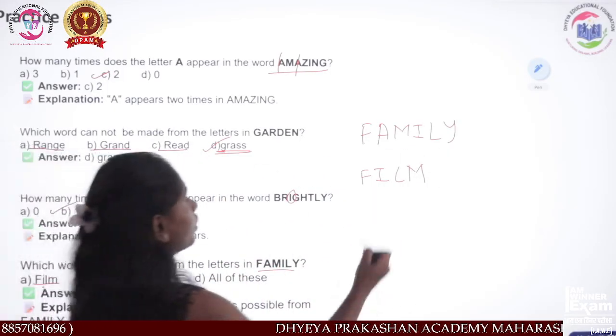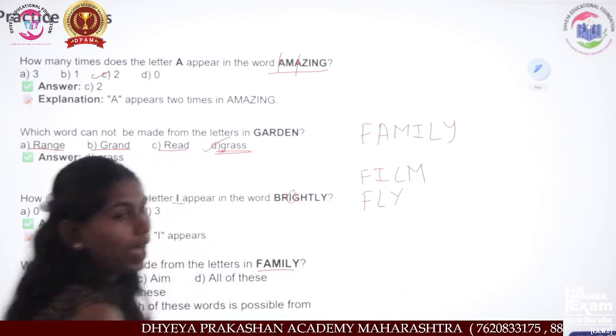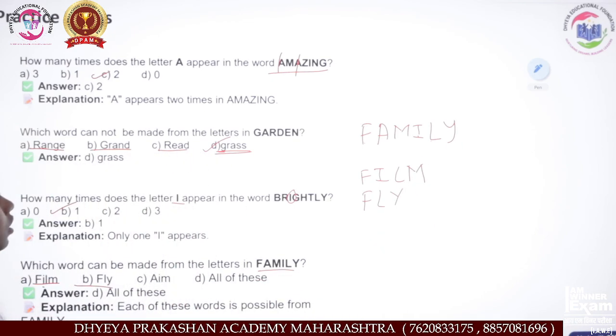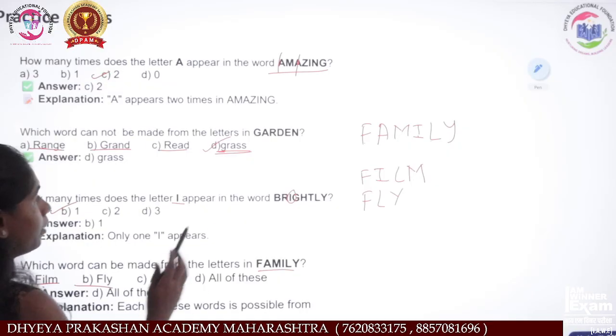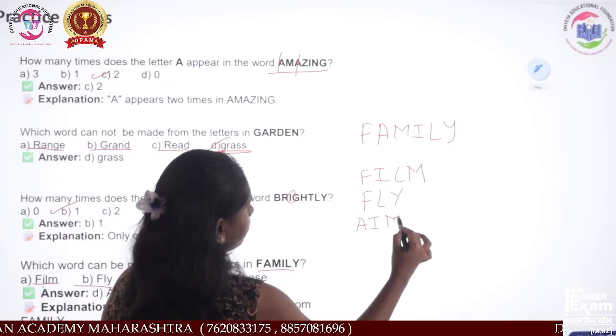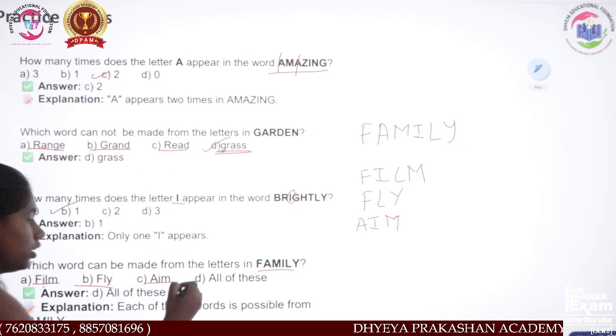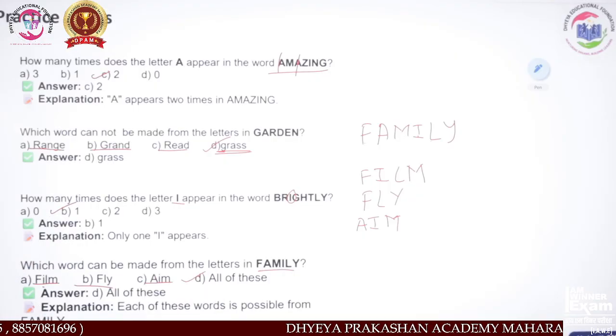Then fly: F-L-Y, fly. So fly is also there in the word family. Then aim: A-I-M, aim. Okay, aim can be made. Then what is the correct option? That is option D, all of these.